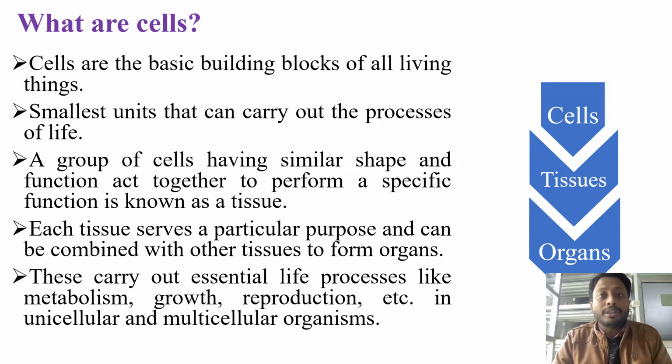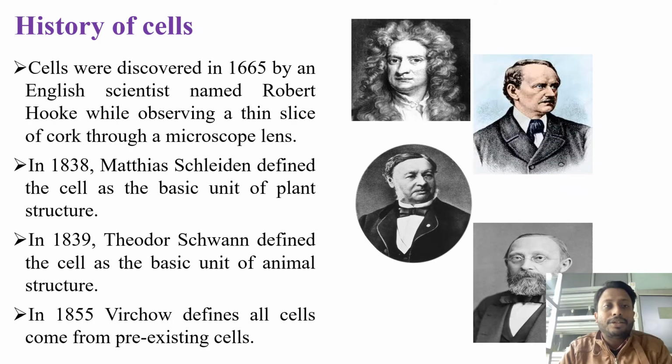Like the house is made of number of bricks, similarly the human body is also made up of number of cells. These cells having a similar shape and specific function act together to form a tissue. This tissue serves a particular purpose and can be combined with other tissue to form organs. Inside these organs, all the essential life processes like metabolism, growth, reproduction, etc. are carried out.